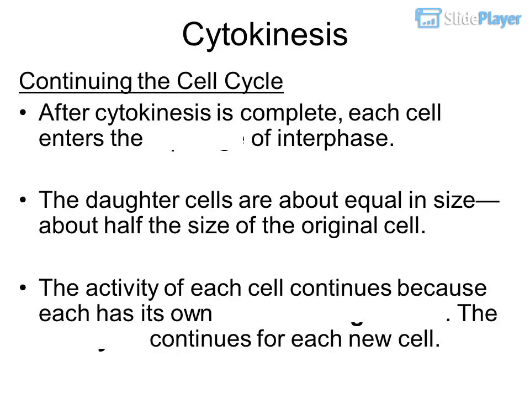Cytokinesis continuing the cell cycle. After cytokinesis is complete, each cell enters the G1 stage of interphase. The daughter cells are about equal in size, about half the size of the original cell. The activity of each cell continues because each has its own DNA and organelles. The cell cycle continues for each new cell.